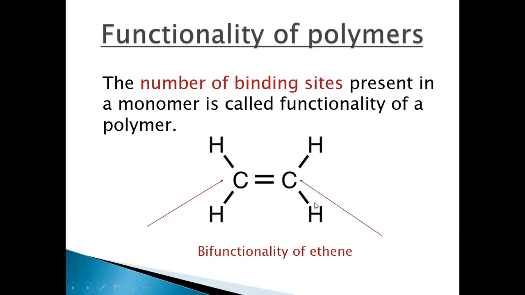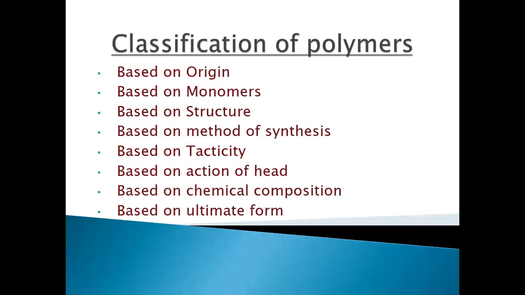So if there is a combination, one monomer will come from this side and one monomer will bind through this side. So we have two binding sites here. That's why we say there is bifunctionality of the ethene monomer. If a monomer has two binding sites, it is a bifunctional monomer. If it has three binding sites, it is a trifunctional monomer. So that's how it will work.